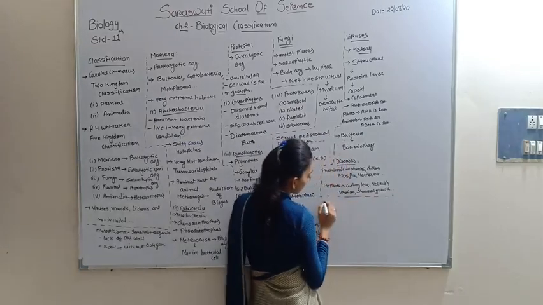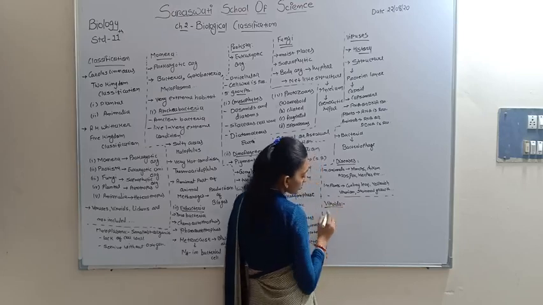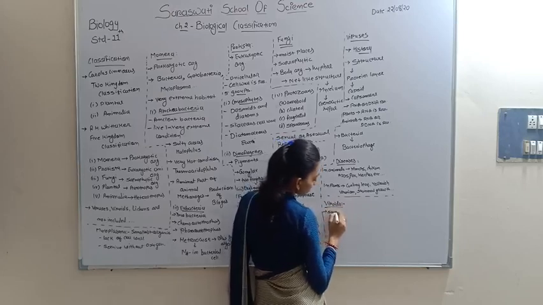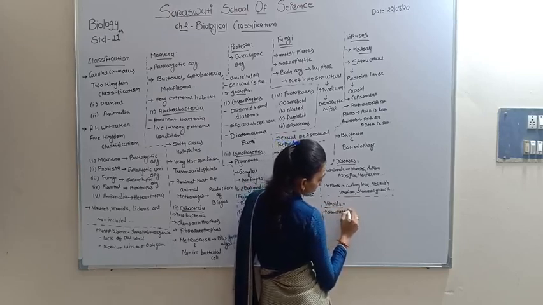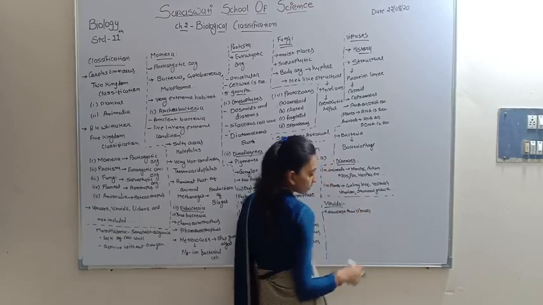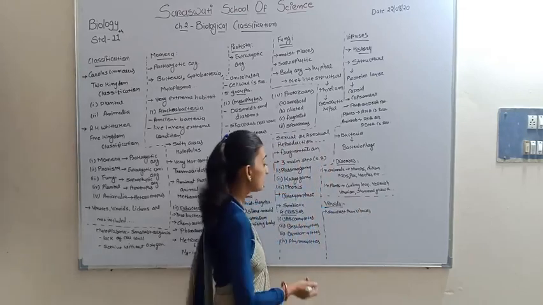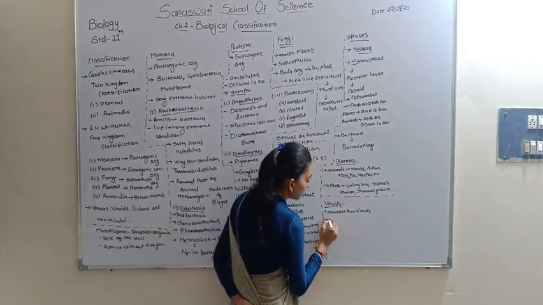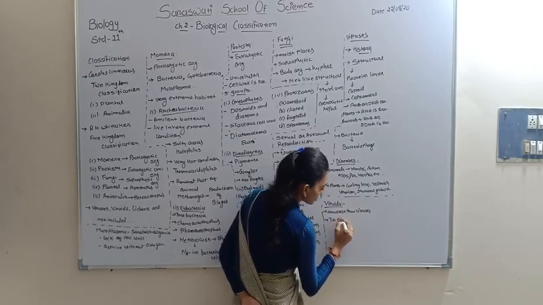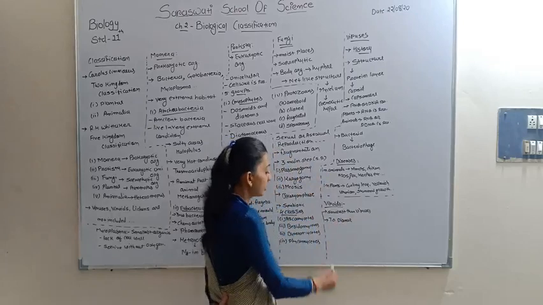Now we discuss the viroids. They are smaller than viruses. Viroids are much smaller than viruses. T.O. Diener first coined the term viroids.